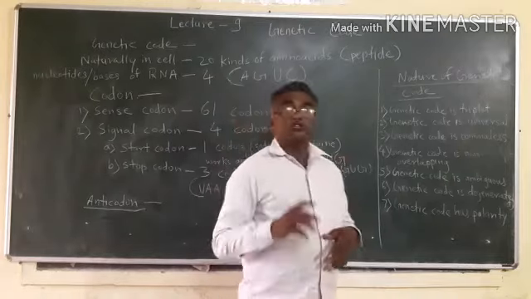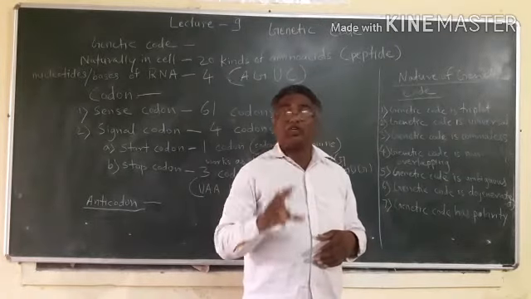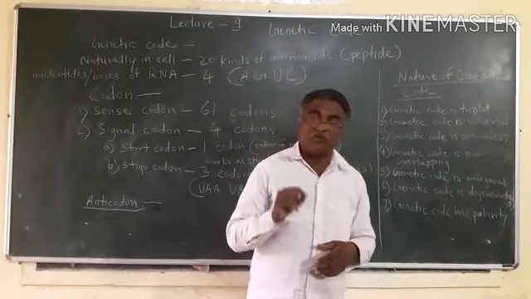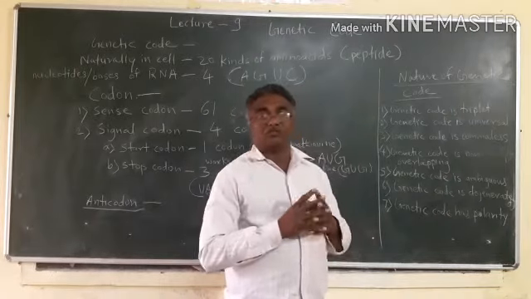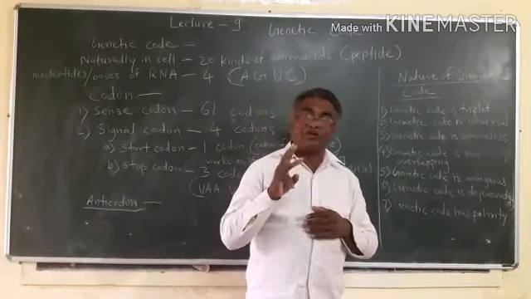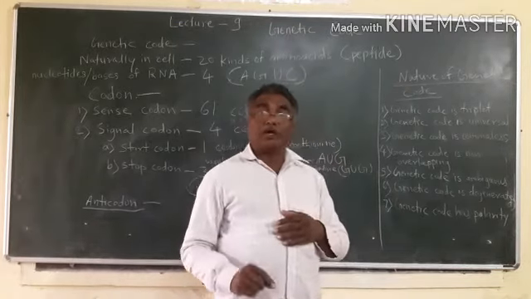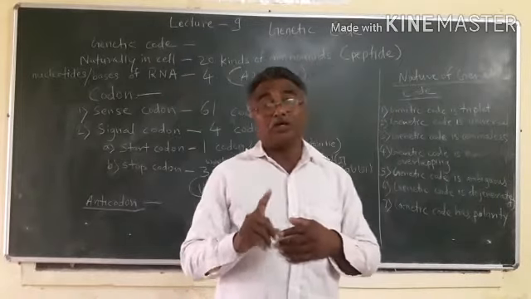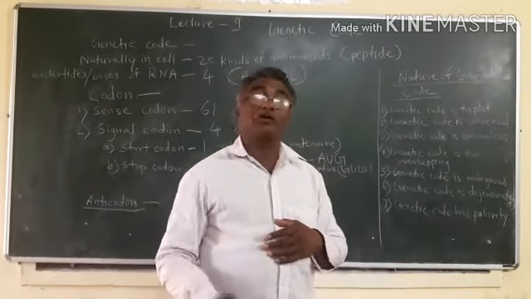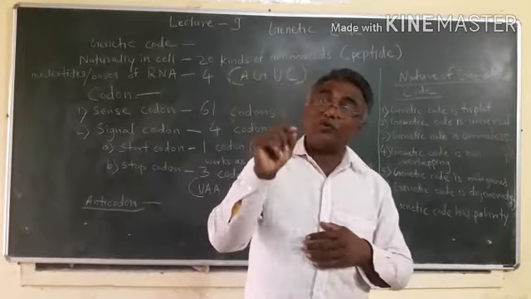Each genetic codon is formed from 3 bases. Three bases are used to form a single codon, and this single codon will code for a single amino acid.